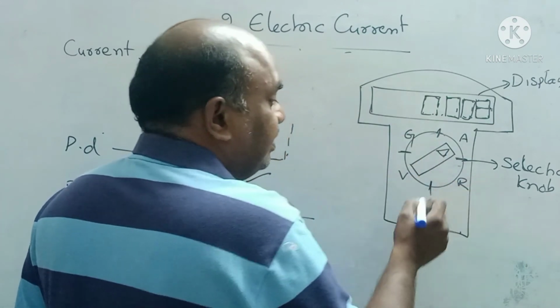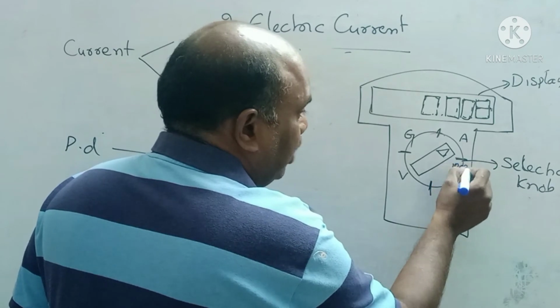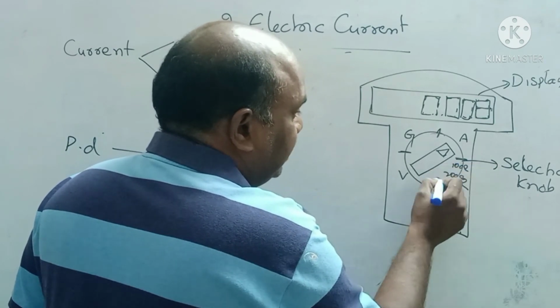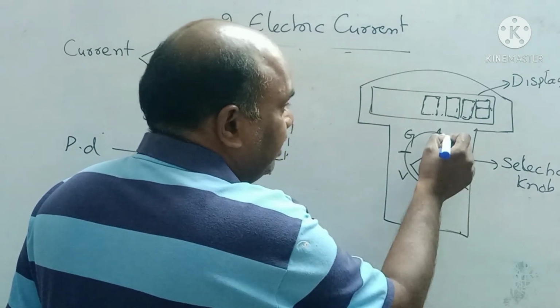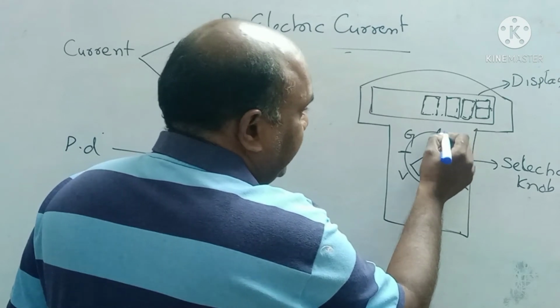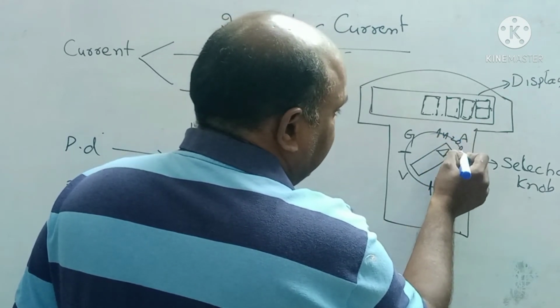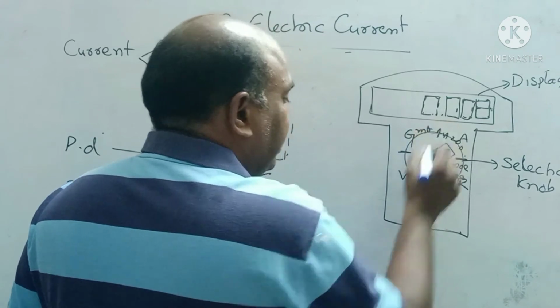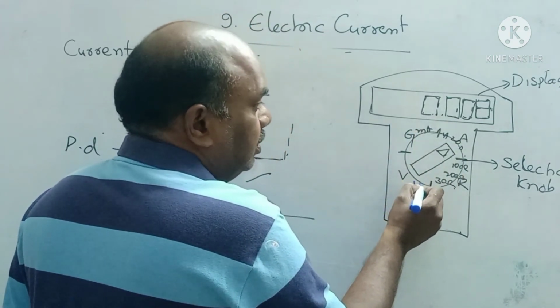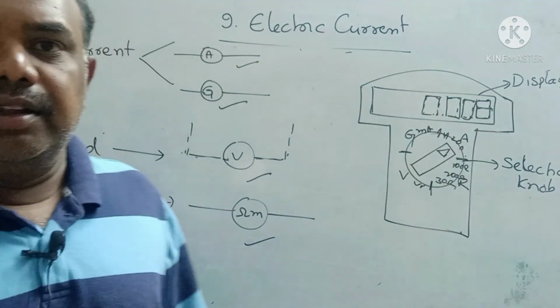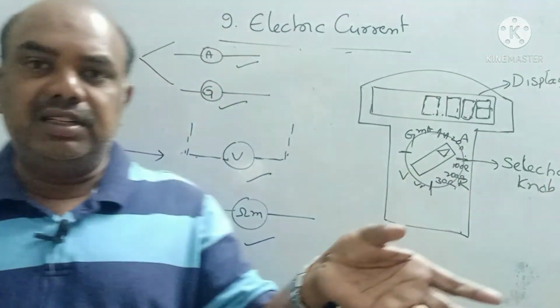This one is resistance, that means 100 ohm, 200 ohm, 300 ohm. Like this, it is measured in ohms. This is measured in amperes: 1 ampere, 10 ampere, 20 ampere. Like this in amperes. This is in milliamperes. Potential difference is measured in volts. All numbers will be present on the selection knob.